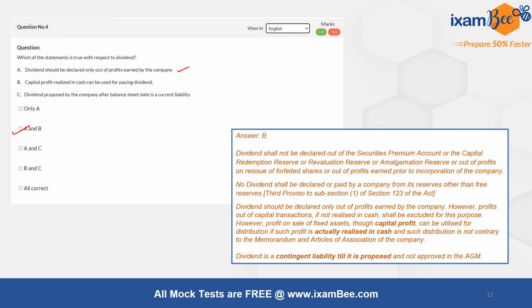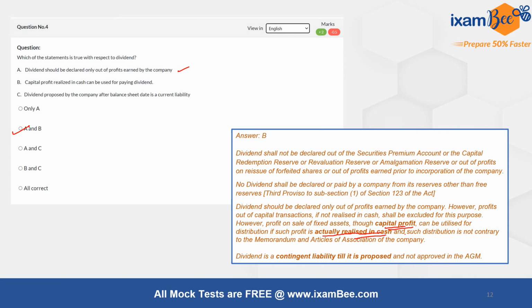However, capital profit is the profit that you earn not on a regular basis or from the operations of the company, but out of other activities which are long term in nature or once in a while kind of a nature. So such profits in general cannot be used unless they have been realized in cash, as given by the ICAI.